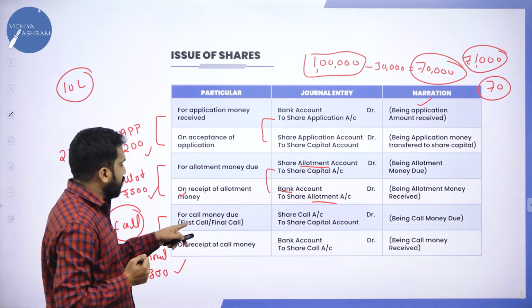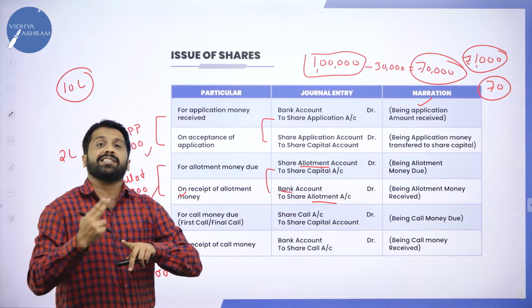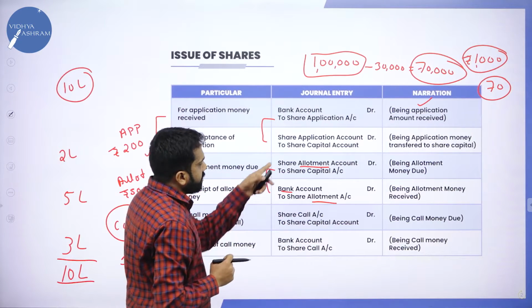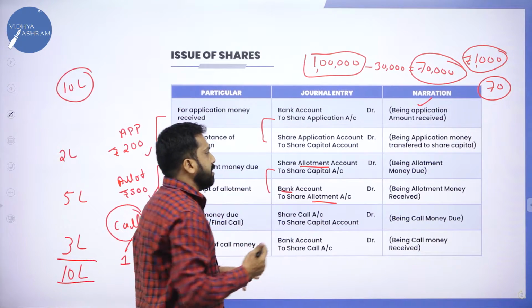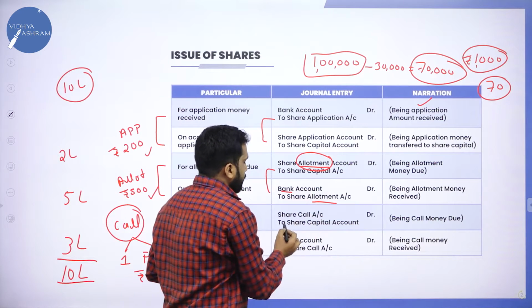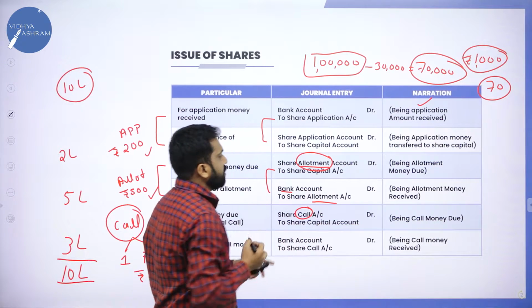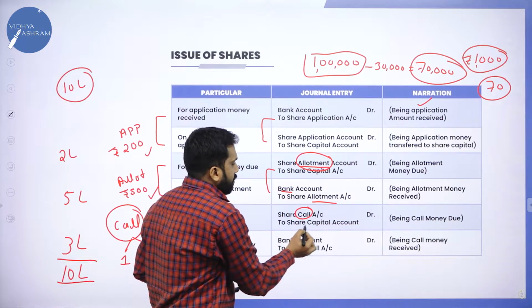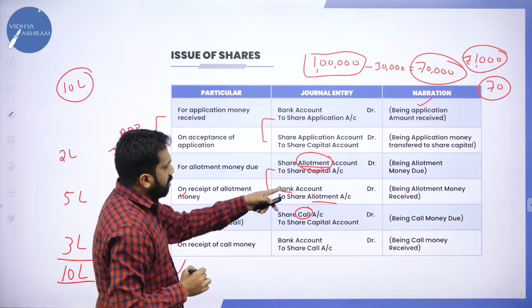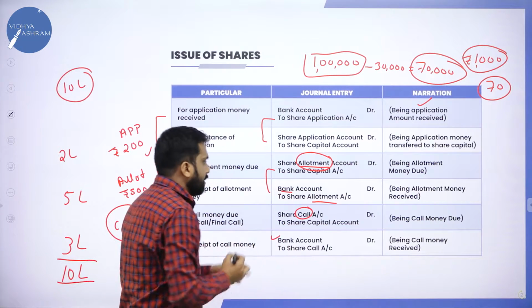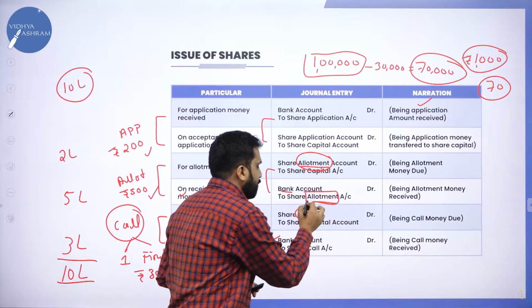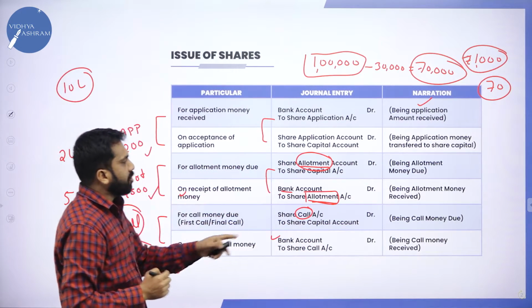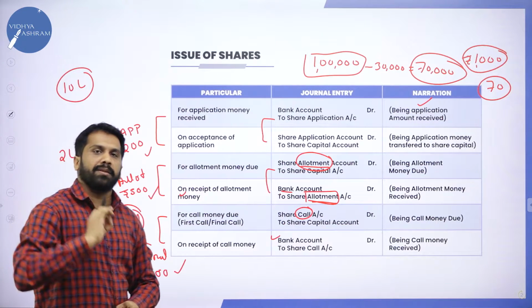After allotment, your call money will come. Easy to remember. Why? Because the same answer you can write. Instead of allotment, write share call account. To share capital. Next, bank account as it is. Instead of allotment, we should write share call account. Clear? So these are the journal entries you need to remember.